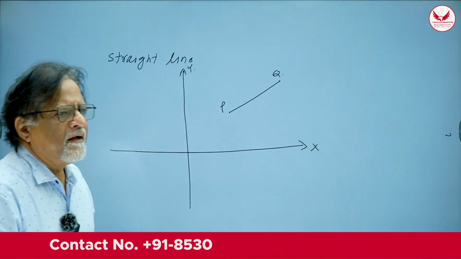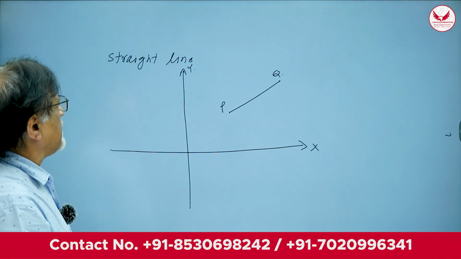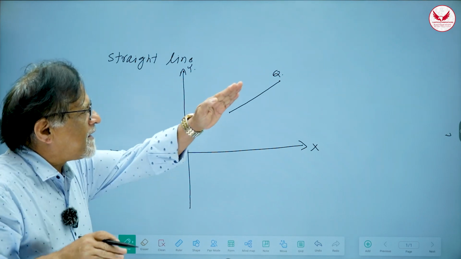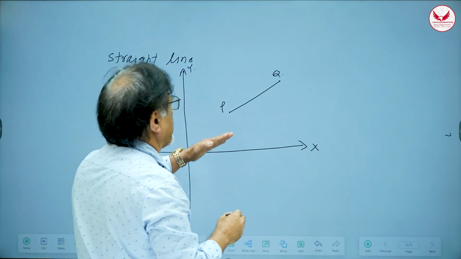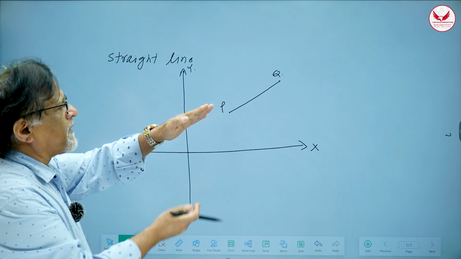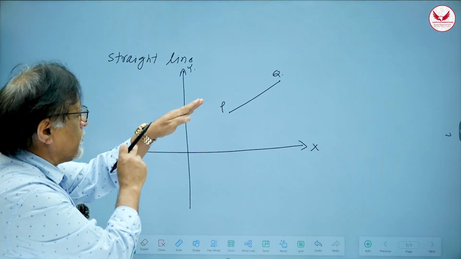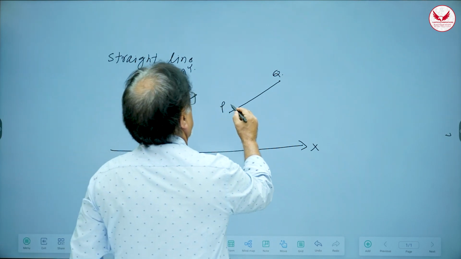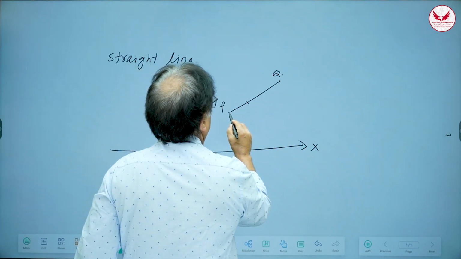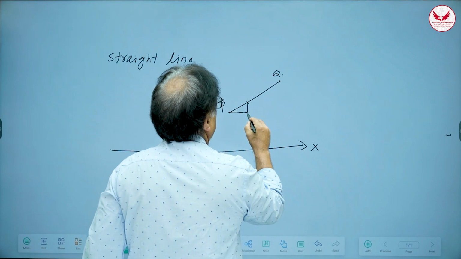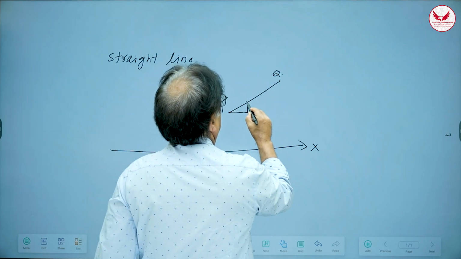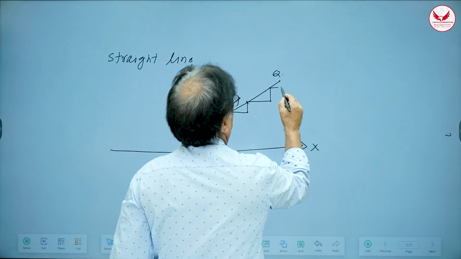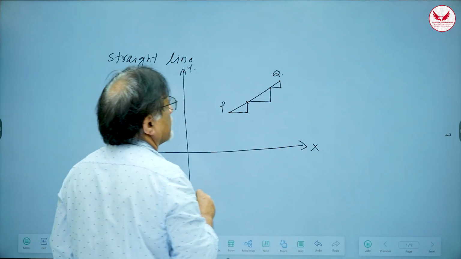You can clearly see that walking along PQ will be slightly difficult because it is walking upwards, so there is an inclination, there is a slope, right? And I want to find out slope. Slope means the ratio, because when you walk, you are walking some horizontal distance and some vertical distance. Suppose I come from P to here. That means I have actually walked a certain horizontal distance and a certain vertical distance. If I walk from here to here, I walk this much horizontal distance and this is a vertical distance.